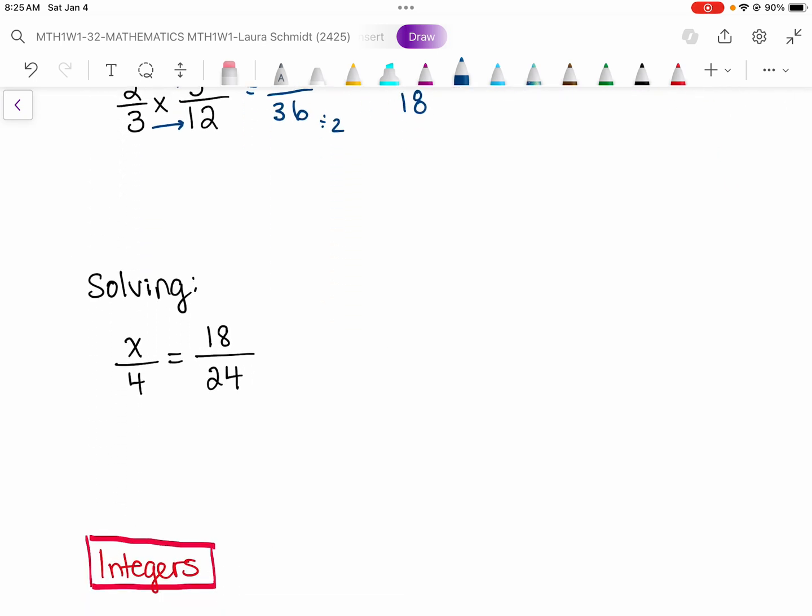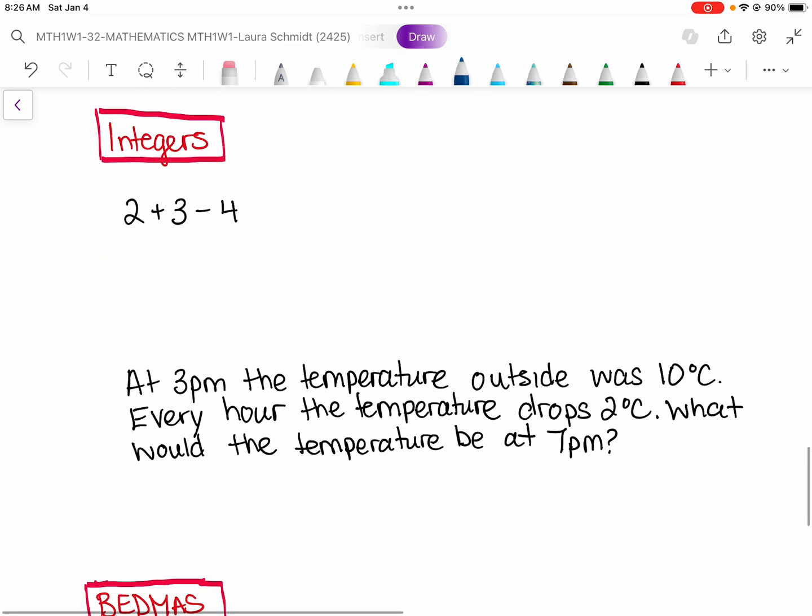Oh, I can solve proportions. So these are just like a pair of equivalent fractions. So what happened to 24 that it turned into a 4? Well, it looks like it got divided by 6. So I can do the same thing to the top. I can just divide that by 6. So I know that actually x must equal 3. So 3/4 is the same as 18/24. Does that make sense?